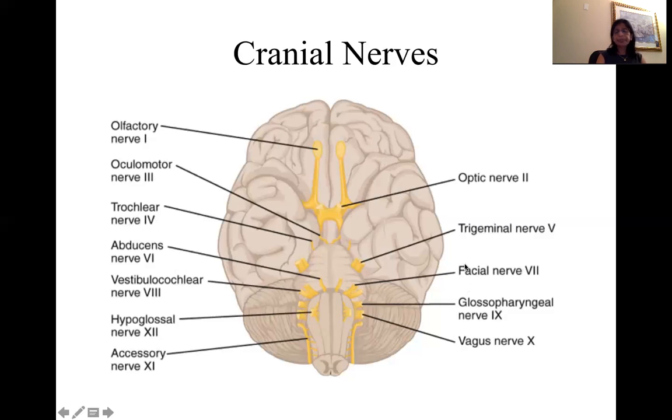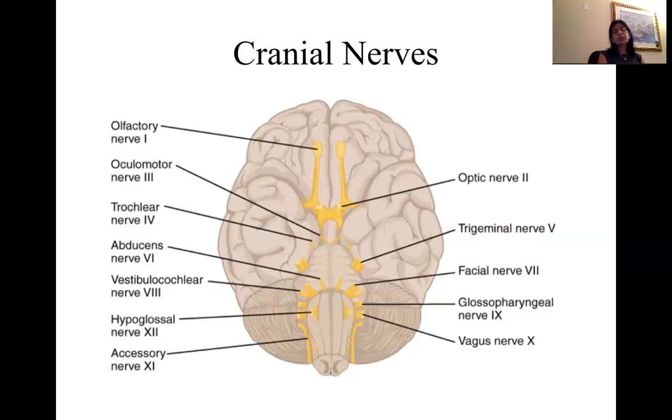All right, now cranial nerve 8 is vestibulocochlear nerve. It's right behind 7. Cranial nerve 8, vestibulocochlear nerve, is another sensory cranial nerve. Vestibulocochlear nerve means that it originates from the vestibule and the cochlea of the inner ear.